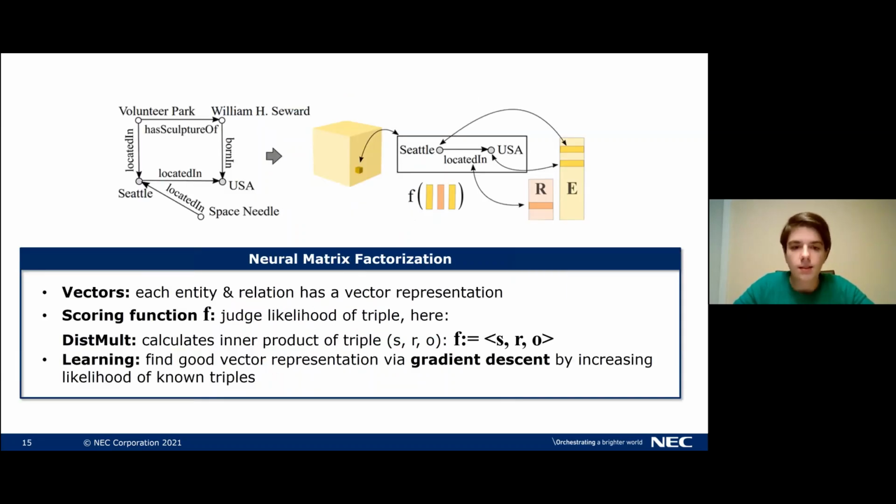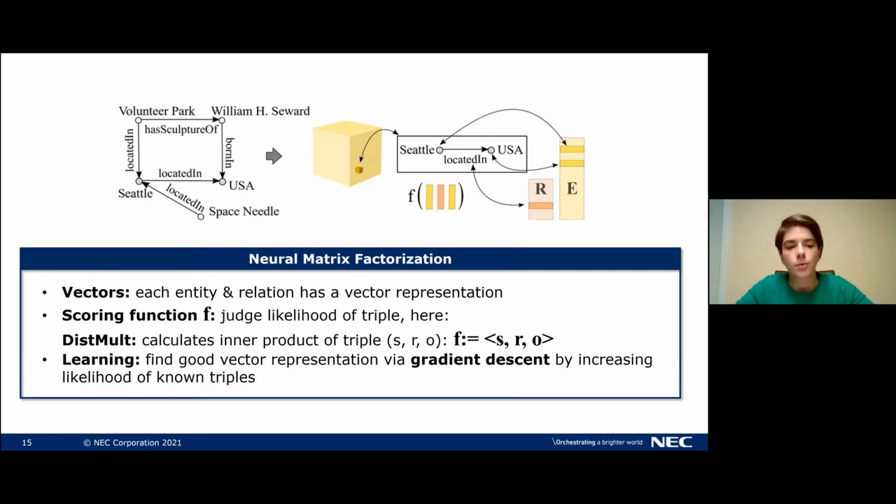What exactly does a neural matrix factorization model now do? It maps each entity and relation that we have in the knowledge graph to a vector representation. And then based on this vector representation, we can compute a scoring function f that judges how likely the triple is. There are many possible choices for the scoring function.